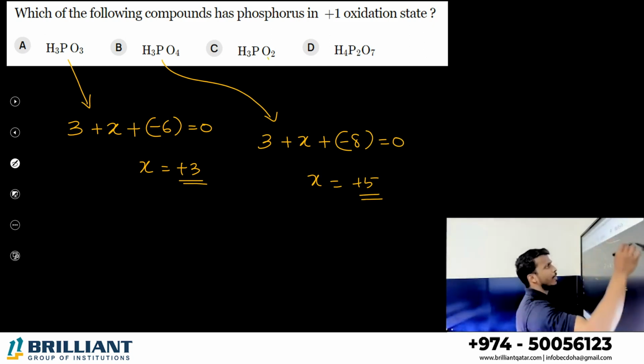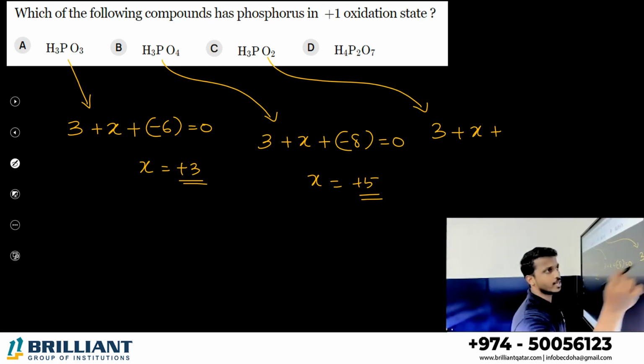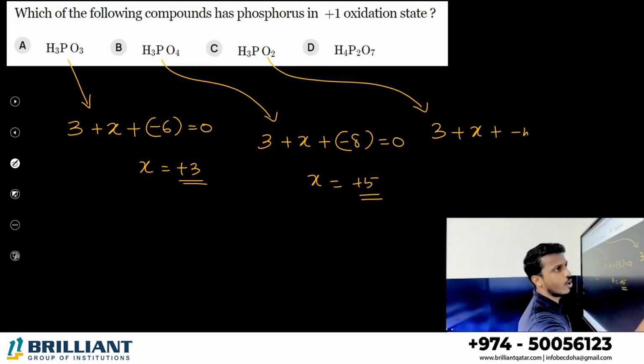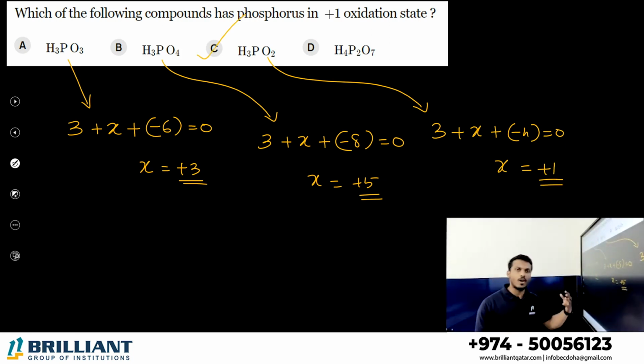Now H3PO2: 3 hydrogen +3, phosphorus X, 2 oxygen -4, overall 0. Yes, here X is equal to +1. In option C, phosphorus is in +1 oxidation state, right? Option C is the correct answer.